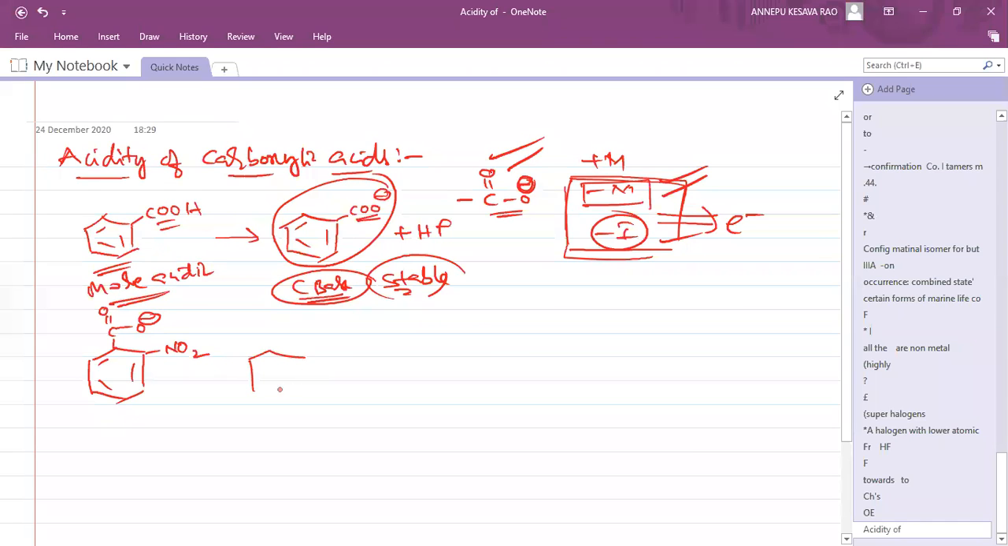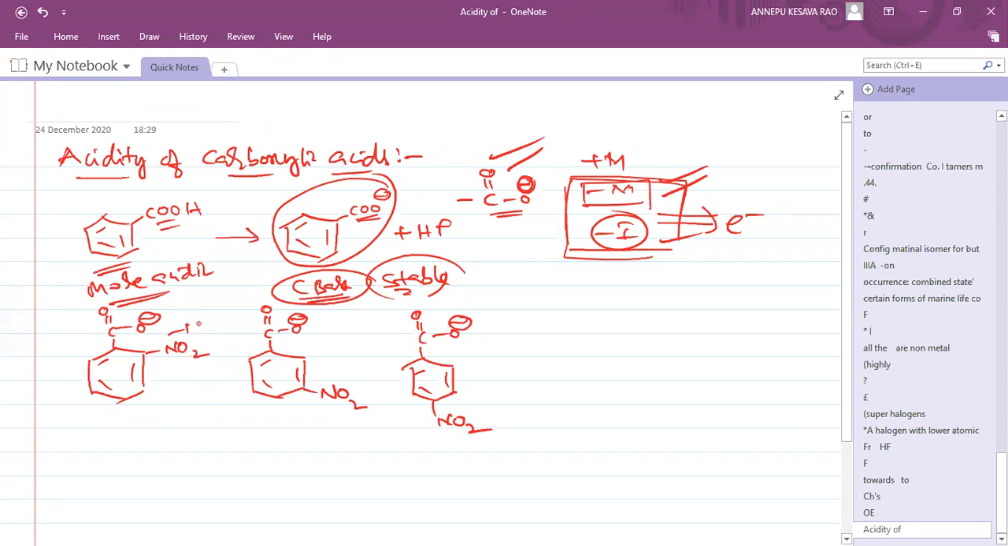NO2. I am taking only the conjugate base. Which conjugate base is more stable? That acid is that much acidic. Okay, now tell me which one is more stable.